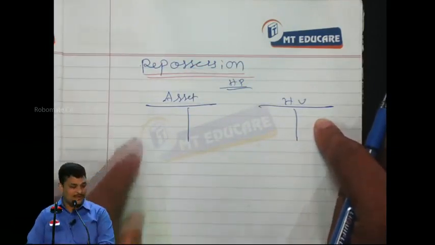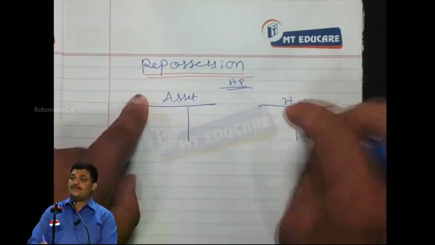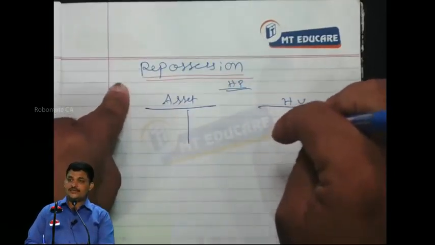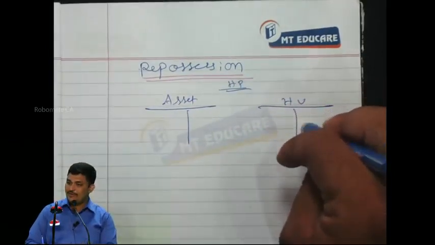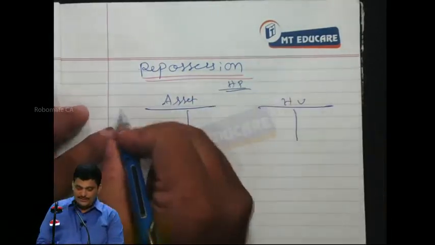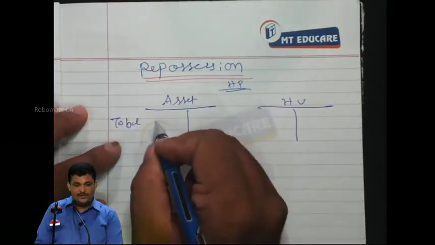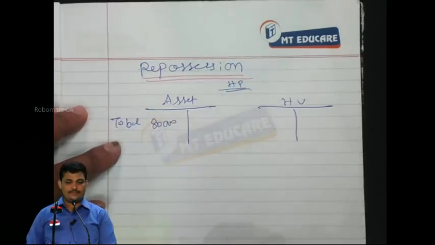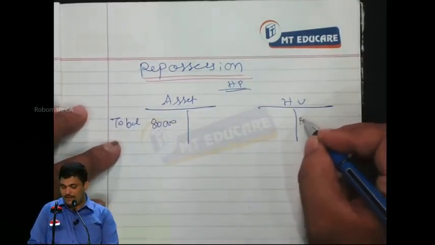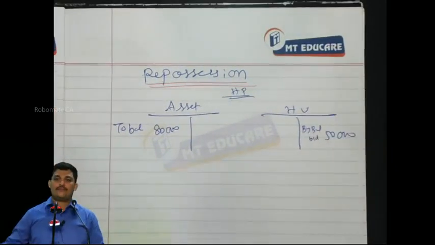The asset will be based on the useful life of the asset, and the liability will be based on the actual terms of the agreement. If I agreed for payment in 3 years, it doesn't mean that I should use the asset for 3 years. I may use the asset for 10 years. So thereby the values may be different. Imagine one day the asset which was taken on hire purchase is showing a value of 80,000. The liability, by balance brought down, is showing 50,000.